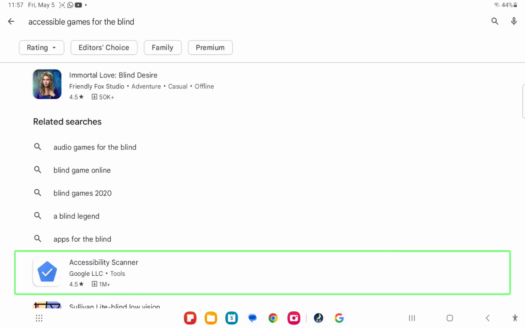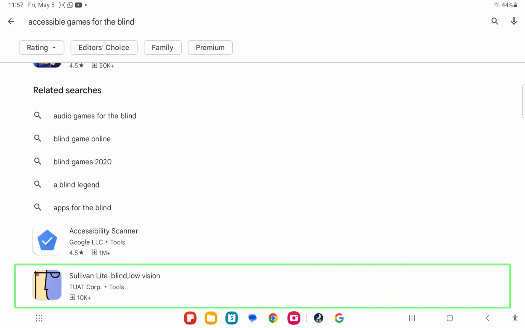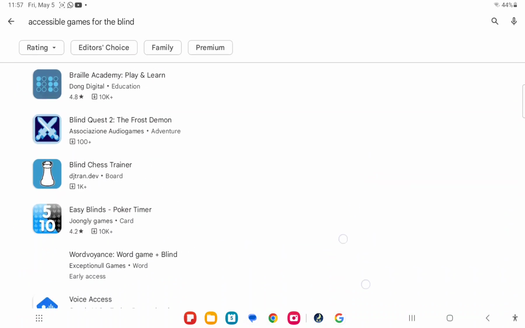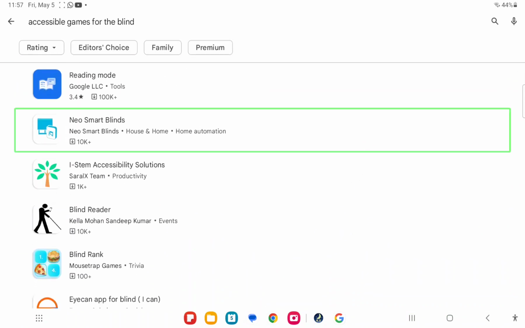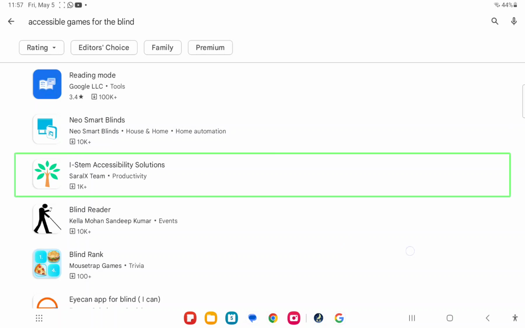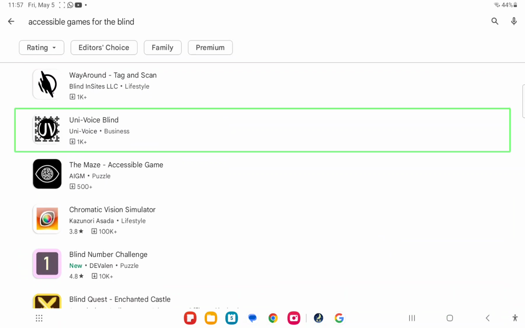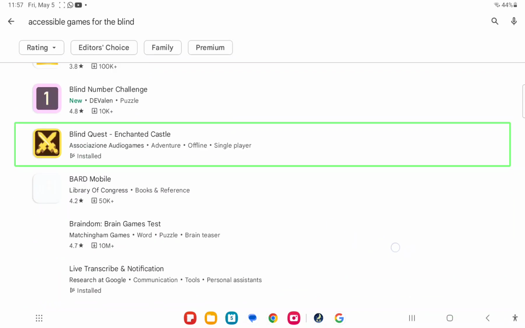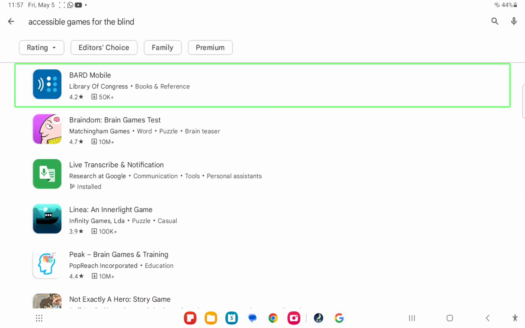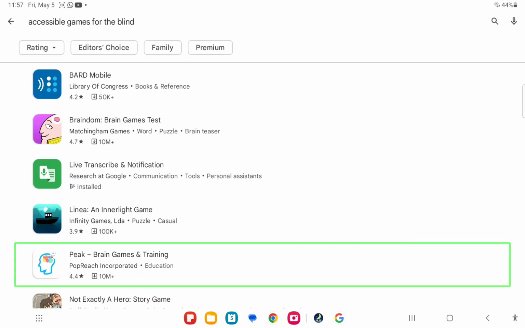Apps for the blind. Image of app or game icon for Accessibility Scanner. Image of app or game icon for Sullivan Light. Image of app or game icon for Neo Smart. Image of app or game icon for iStemix. Image of app or game icon for UniVoice. Image of app or game icon for Bard Mobile. Image of app or game icon for Peak, Brain Games and